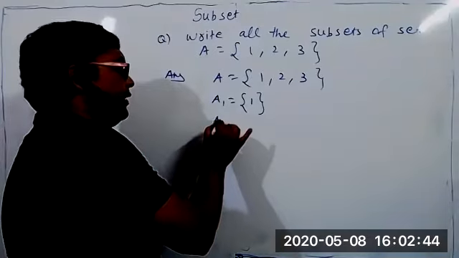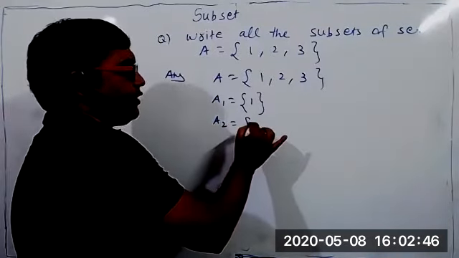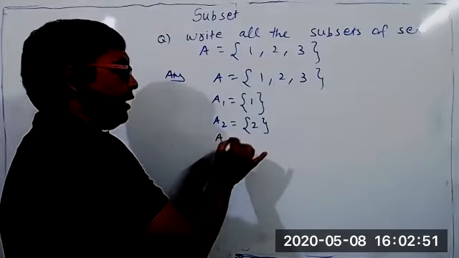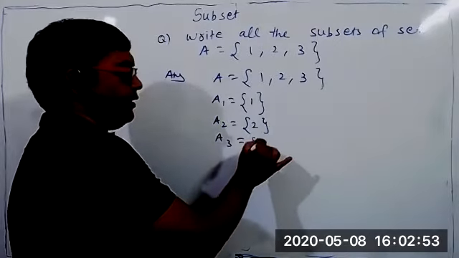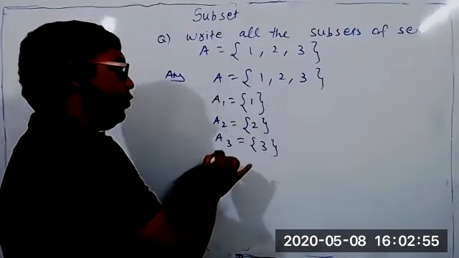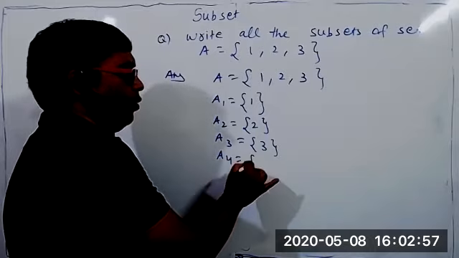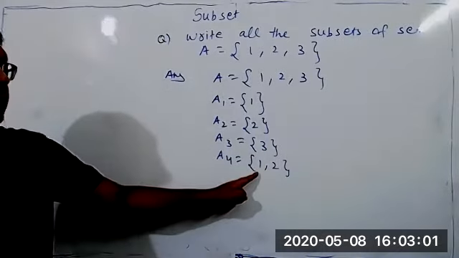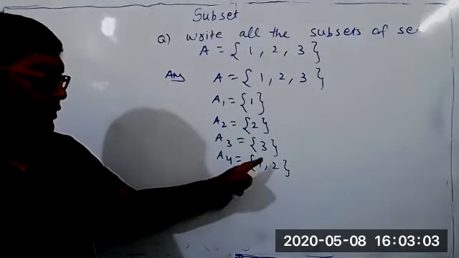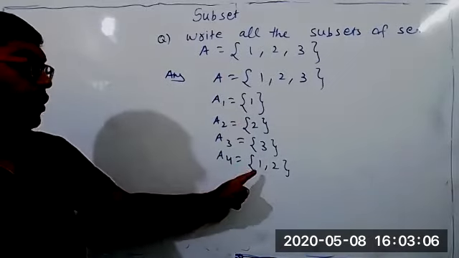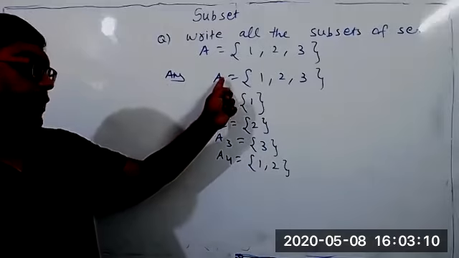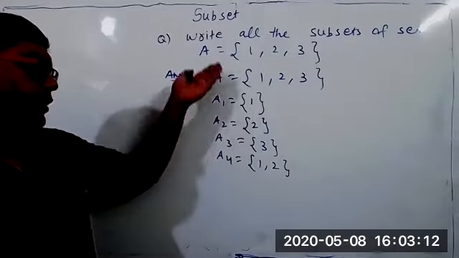One more subset is the set which contains only 2. Third is the set containing 3. I can write more subsets, {1, 2}. Now you can see the fourth subset, which contains the elements 1, 2. Even this is a subset of set A, because 1, 2 is present in A4 and 1, 2 is present in A also. So obviously A4 is a subset of A.